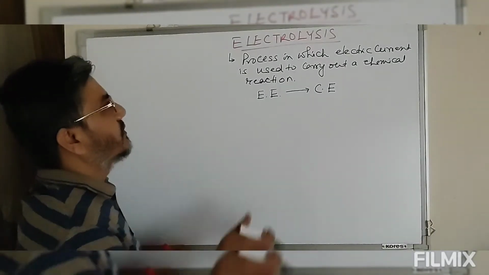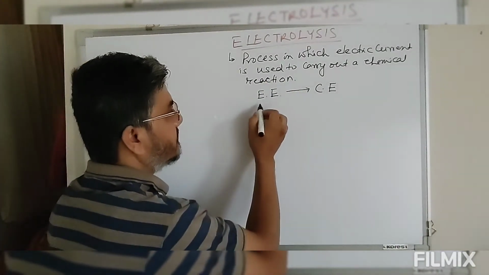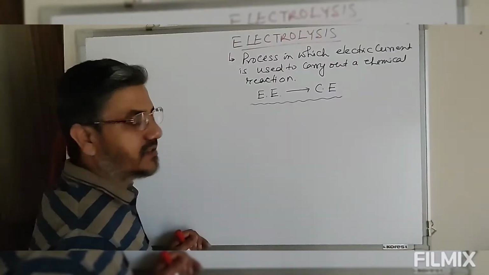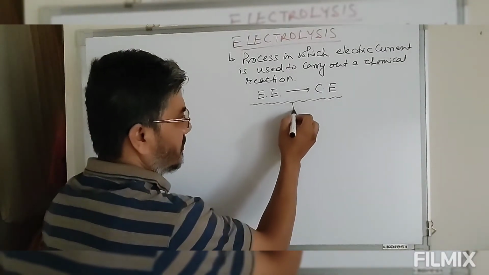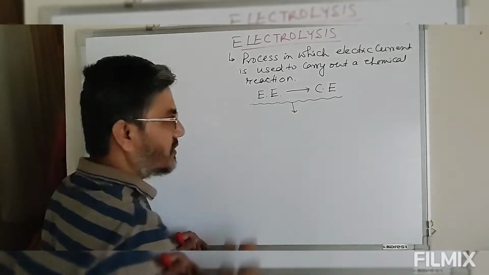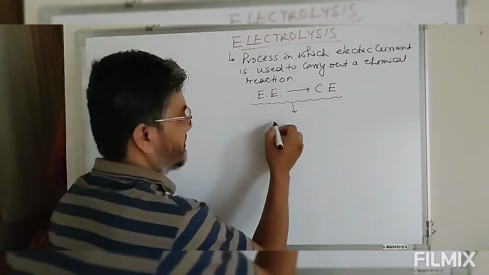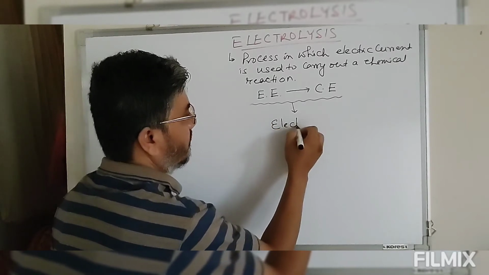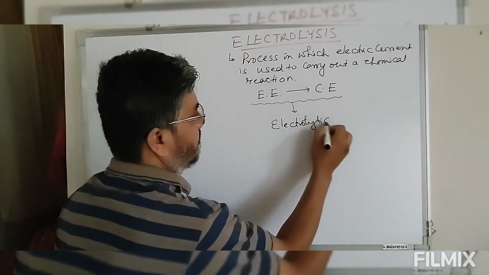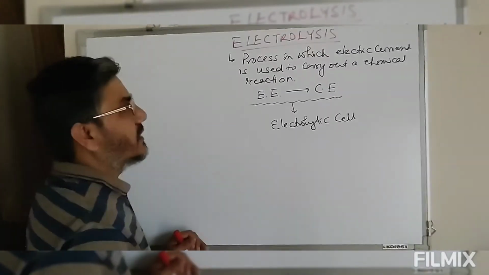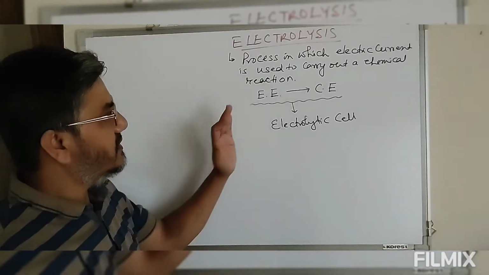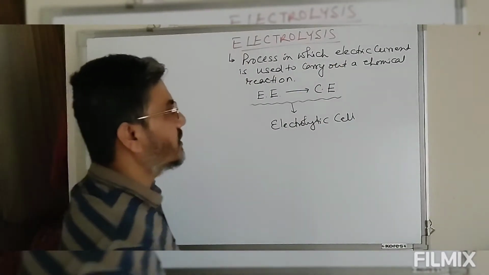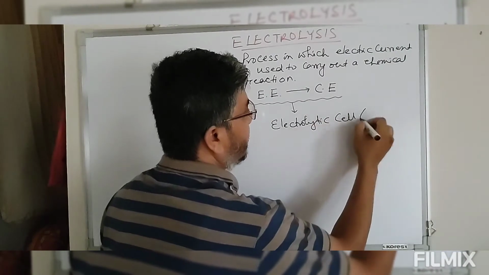Now this electrolysis, in which electrical energy is converted into chemical energy, is carried out in a device known as the electrolytic cell. So the device in which electrical energy is converted into chemical energy is known as the electrolytic cell.